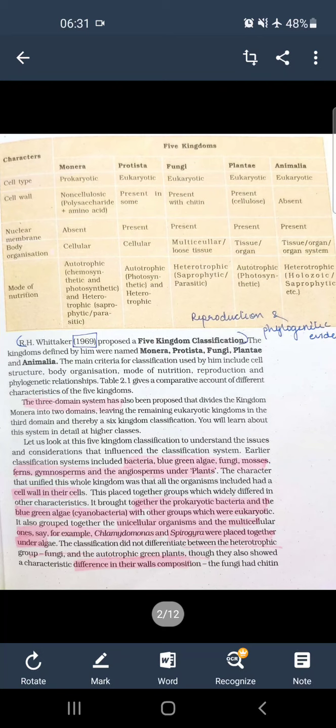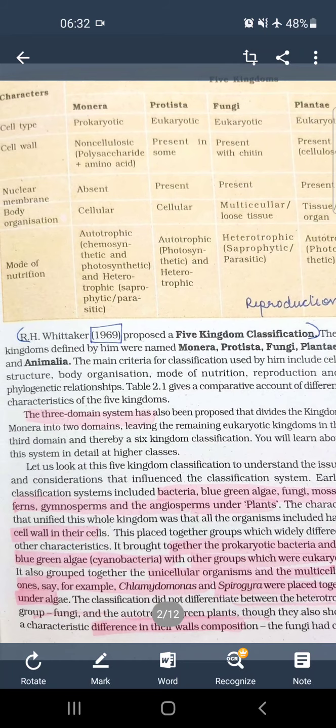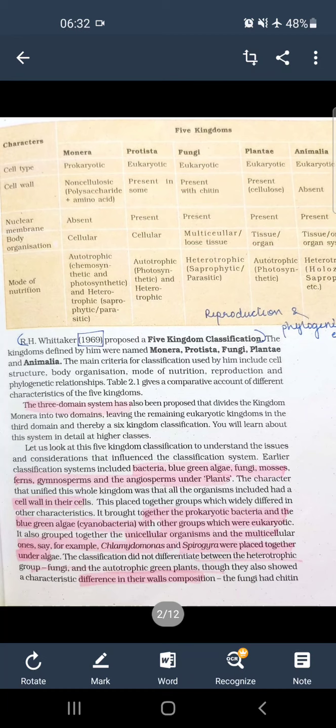पण ह्याच्यामध्ये we know that a cell wall is not present in animals, whereas in Monera the cell wall is non-cellulosic. In Protista it is cellulosic. In Fungi it is made up of chitin, and in plants it is made up of cellulose. After this, the Monera आपण further two group मध्ये divide केलं, like Archaebacteria and Eubacteria. This is a three-domain system. In the three-domain system Monera is further divided into two other groups.